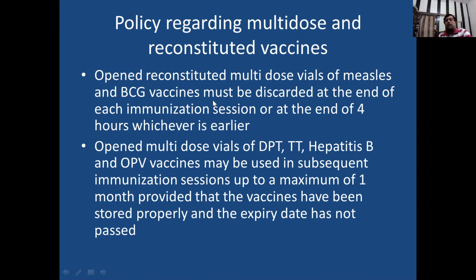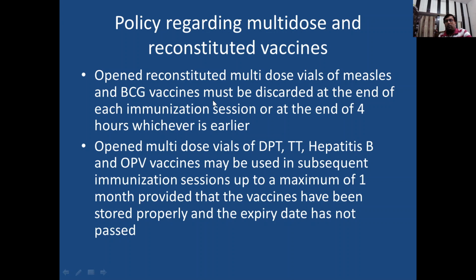Okay. Next thing is that if a patient came before the due date and we have to immunize that child, if we give a new vaccine or a new dose up to 4 days before the due date, then it is considered as a valid vaccination.